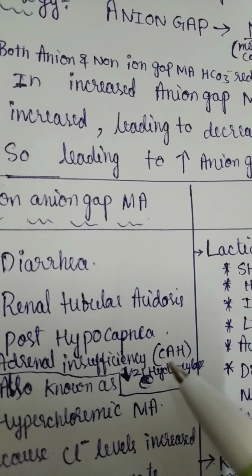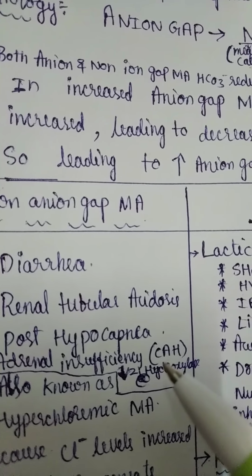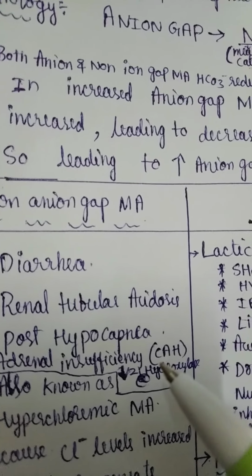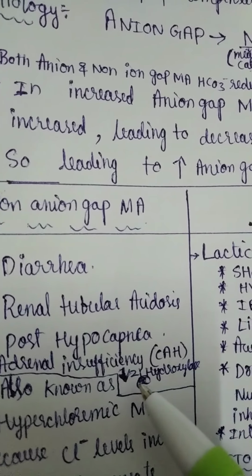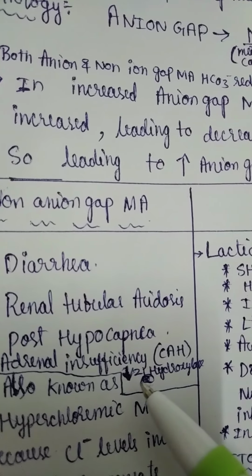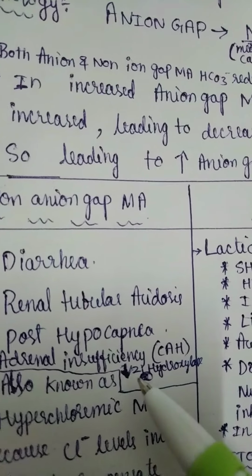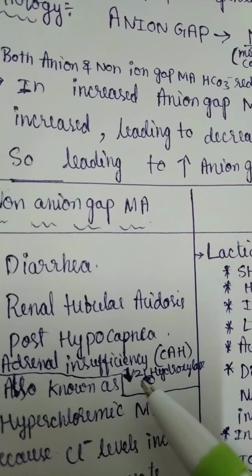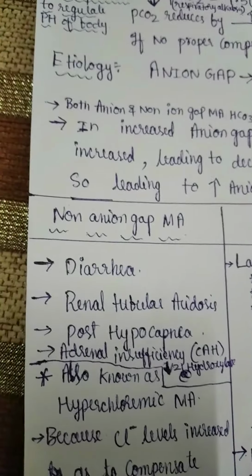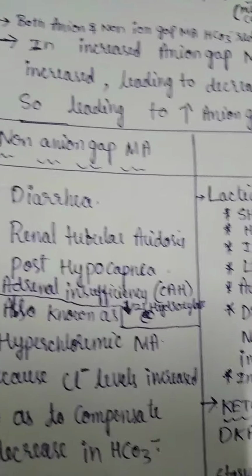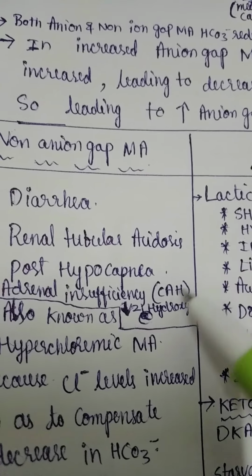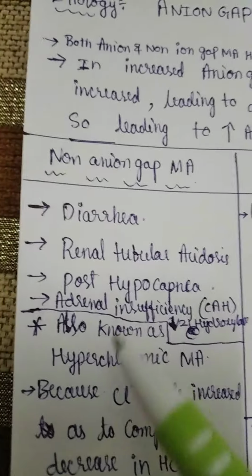But if there is no aldosterone, there will be retention of hydrogen ions. Like in adrenal insufficiency, there will be loss of aldosterone leading to accumulation of hydrogen ions in the body, leading to acidosis. And also due to sodium and water loss, there will be metabolic acidosis.